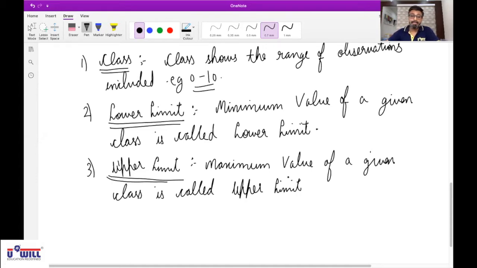So same examples what I gave right now. 0 to 10, the lower limit would be 0 and the upper limit would be 10. Lower limit is the minimum value of the given class and upper limit is the maximum value of the given class. Okay, next, after upper limit, now next term what we will understand.